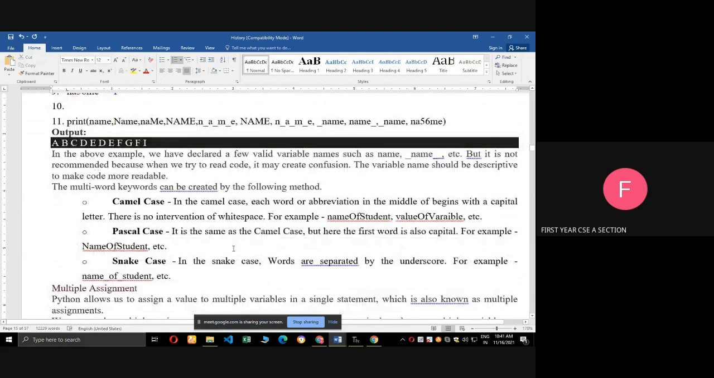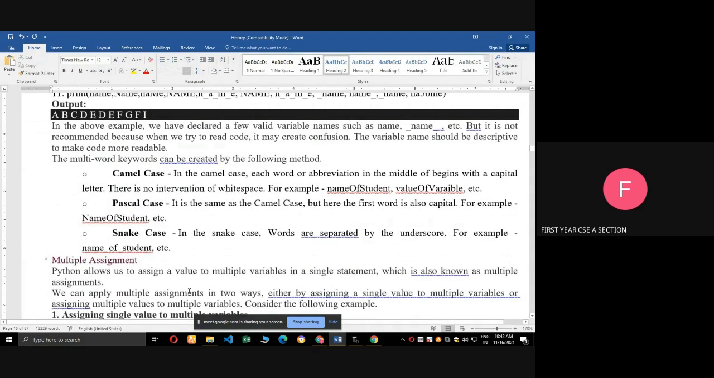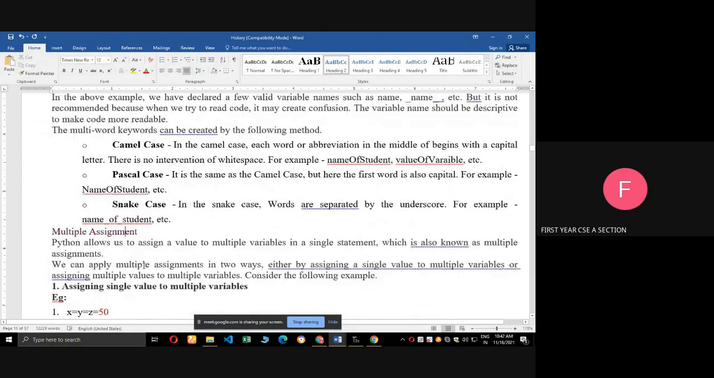And then camel case, Pascal case. Camel case means when there are many words in a variable name, we start with the second word, start with a capital letter, the third word also starts with a capital letter. Pascal case means all the words start with a capital letter. Snake case means words are separated by using the underscore symbol. Next, multiple assignment.